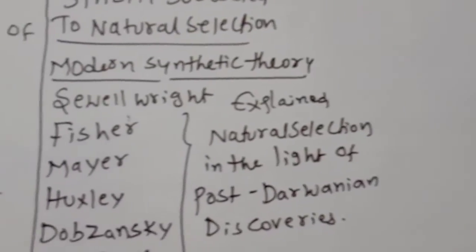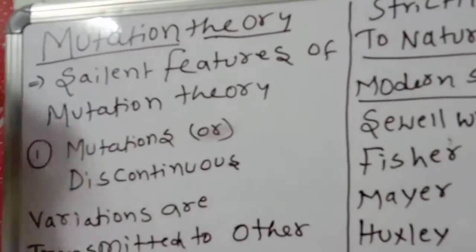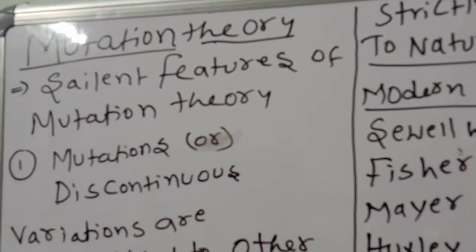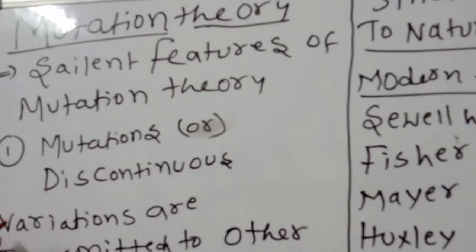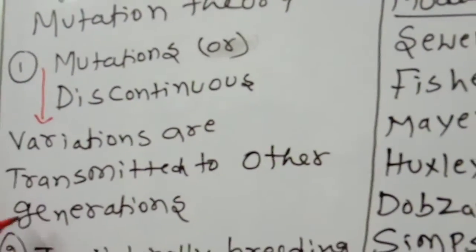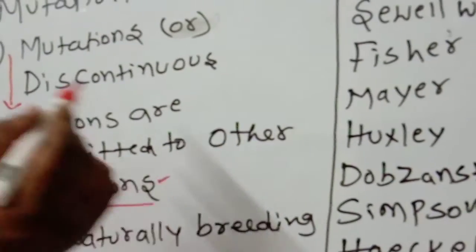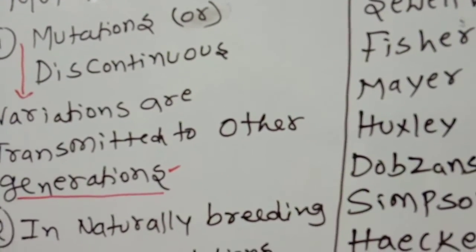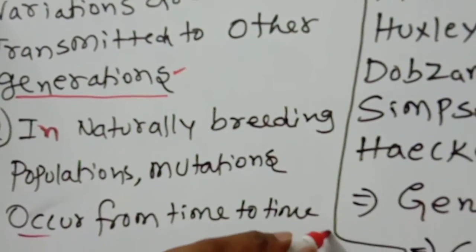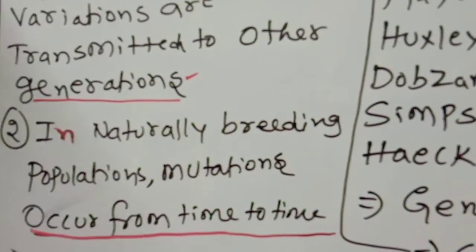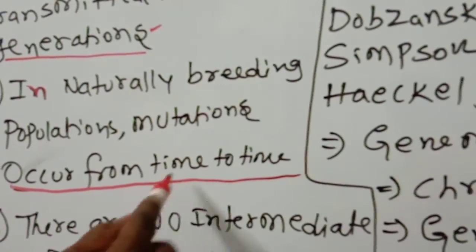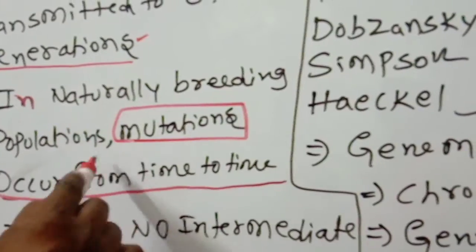Children, observe very carefully. In the previous class, we discussed mutation theory. Now we are discussing the salient features of mutations. Mutations are discontinuous variations that are transmitted from one generation to another. In naturally breeding populations, mutations occur from time to time. When they breed, mutations also happen. Mutations mean sudden changes, which happen from time to time.